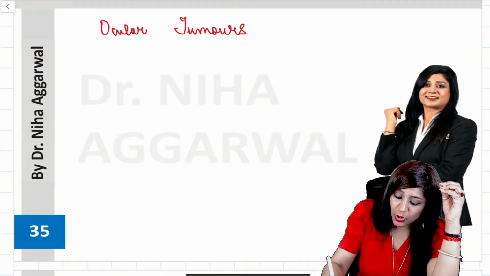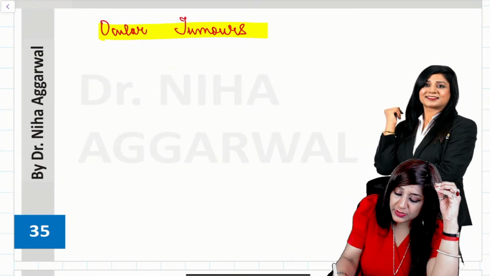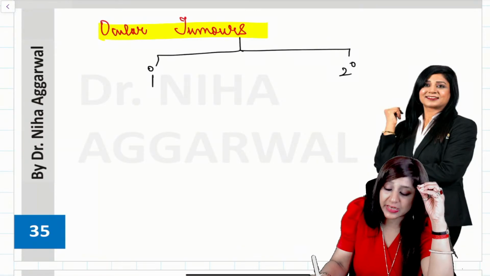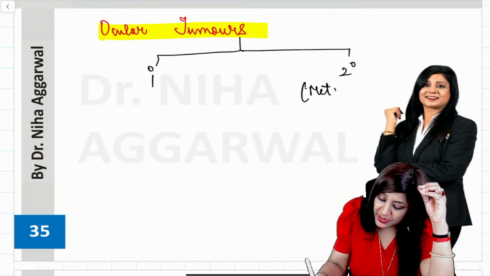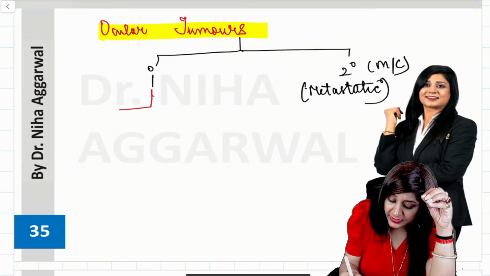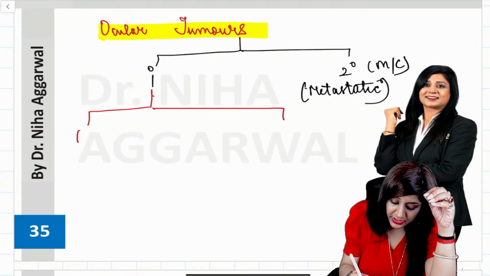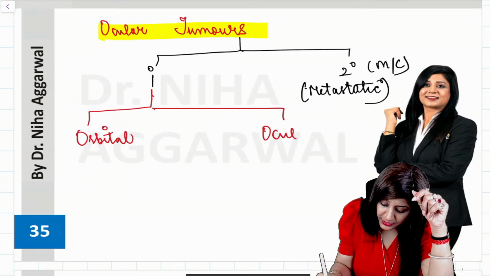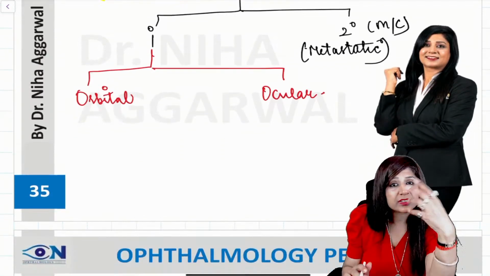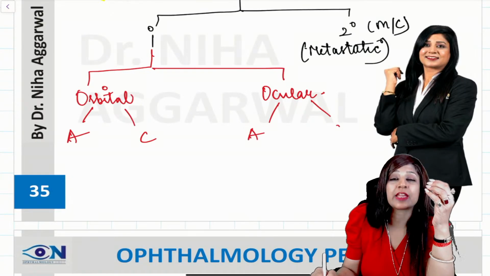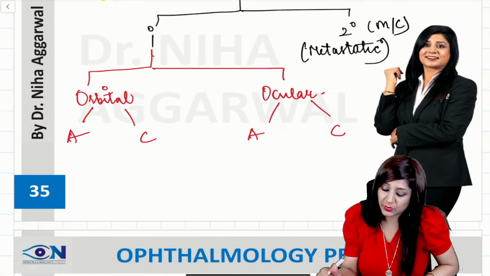Next, if I talk about the ocular tumors, so ocular tumors can be of two types. We can have primary tumors, we can have secondary tumors. Secondary tumors are the metastatic tumors which are actually more common in the eye. But if they are asking you a question on primary tumors only, then you will have to see whether they are orbital tumors or they are ocular tumors. Whether orbital or ocular, you have to see in adult and children. So likewise, 4 types of questions, with a flow chart you can solve so many questions.